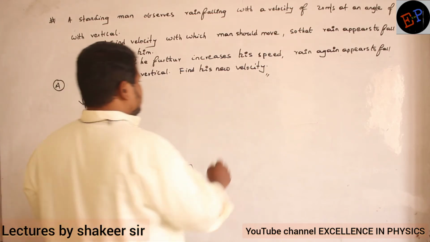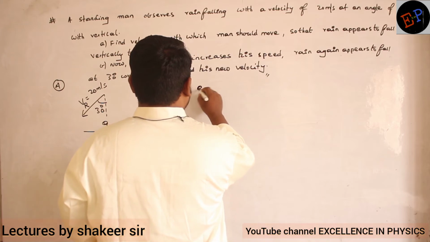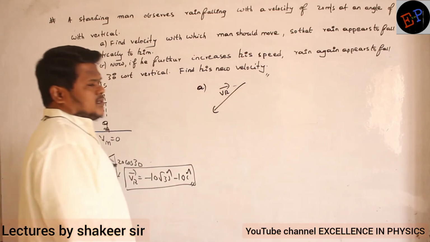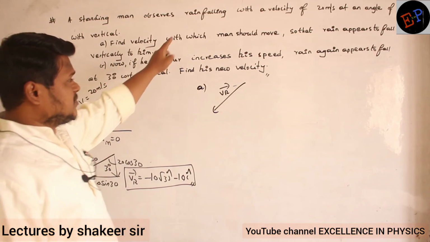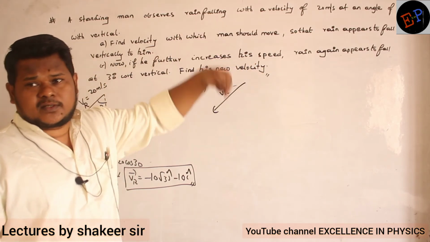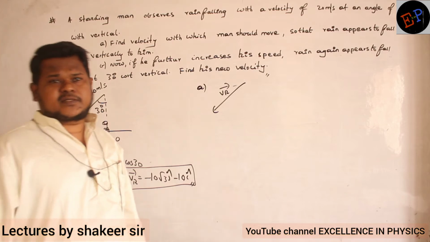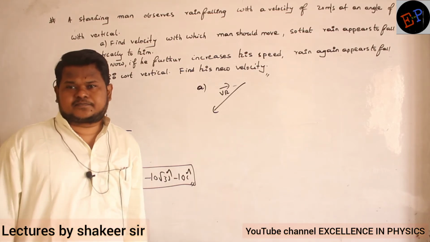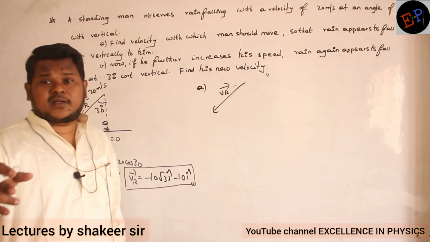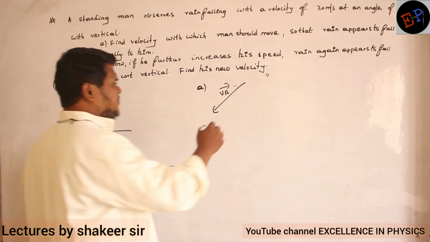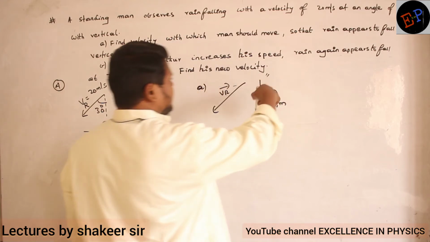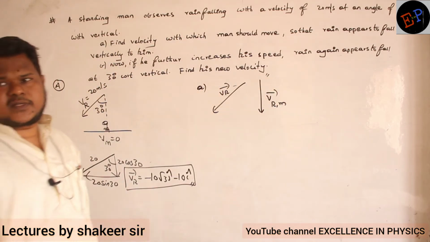Now see. The velocity of the rain is in this direction, no? So this is the velocity of the rain. Now he is saying that to this person the rain should appear to be falling vertically downwards. What is the meaning of it? Rain appears to fall vertically downwards means what? That is the relative velocity of rain with respect to man. Clear? So the velocity of rain with respect to man is how much? It should be falling vertically downwards. That's what he is saying, no?